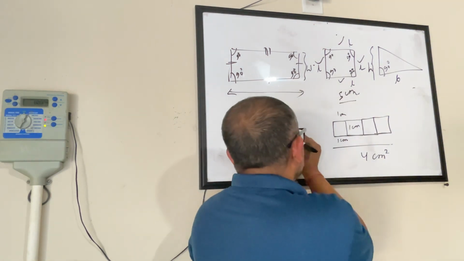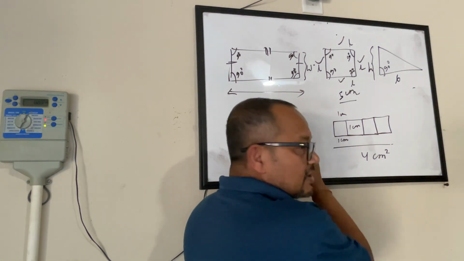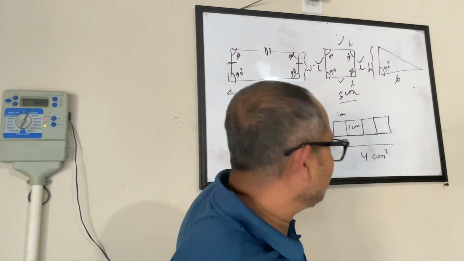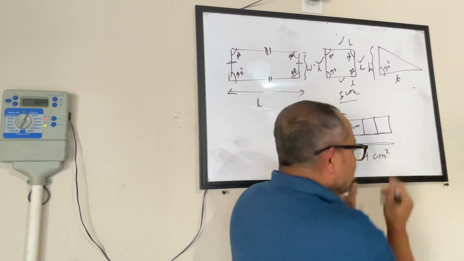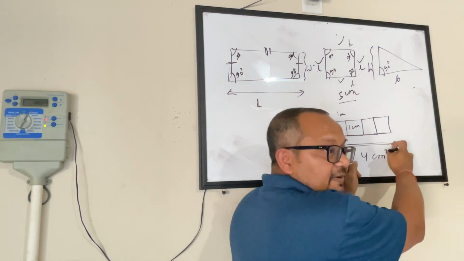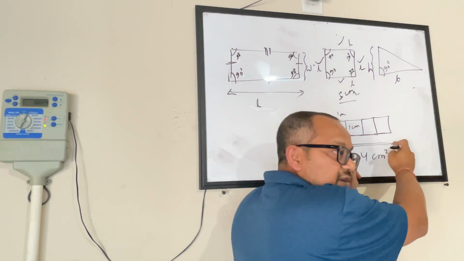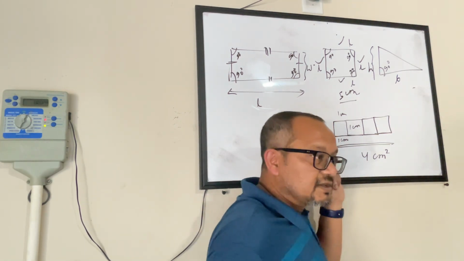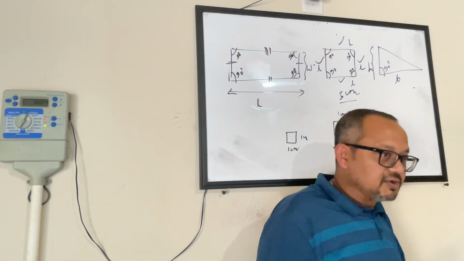See, I have 1 centimeter. I am calling this 1 centimeter square. This is my area. This is my 1 centimeter square. So here I have 4 centimeter squares. Right? This looks more like a rectangle, correct? Now what is the length of this rectangle? If I look at this like a rectangle, what is the length? Ishan, what is the length of this rectangle? 4 centimeters. Okay. What is the width of this rectangle? 1 centimeter. Yeah.